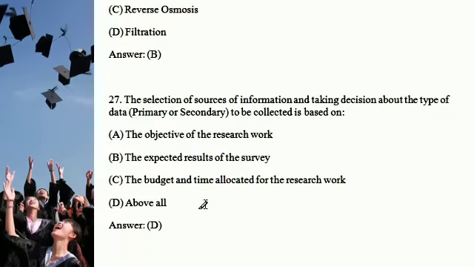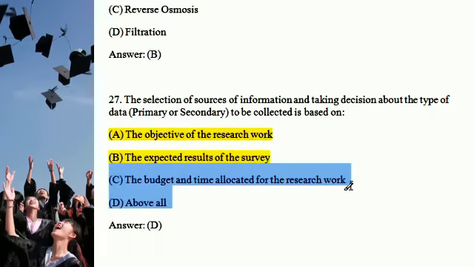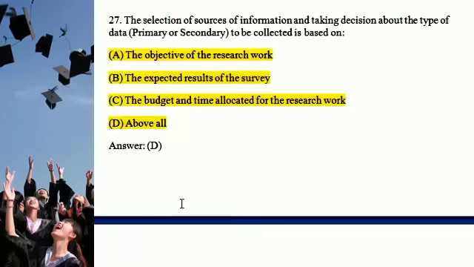Next question: the selection of source of information and taking decision about the types of data, primary and secondary, to be collected is based on the objective of the research work, right? The expected result of the survey, right? The budget allotted for the research work, right? So definitely the answer is all of the above, D.